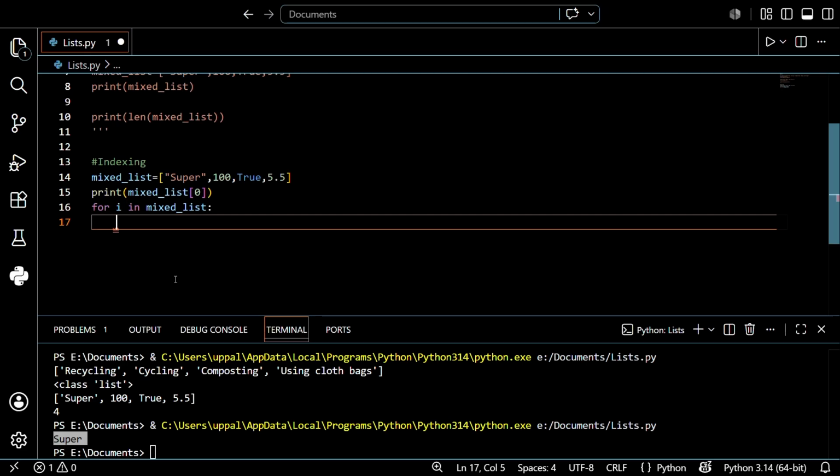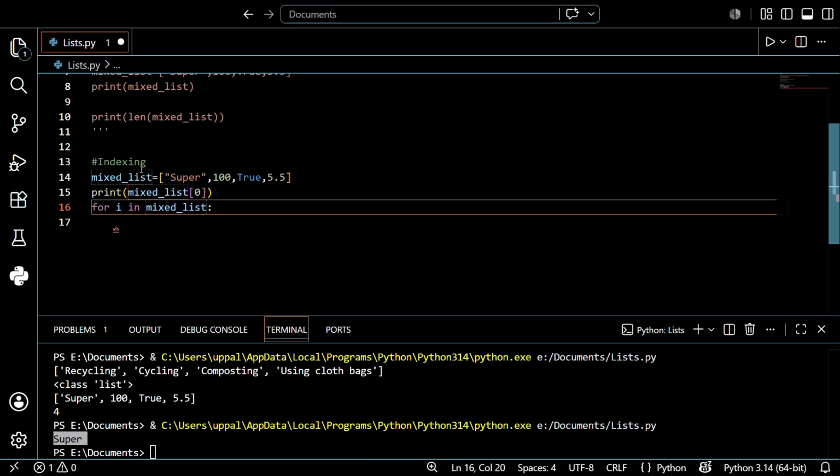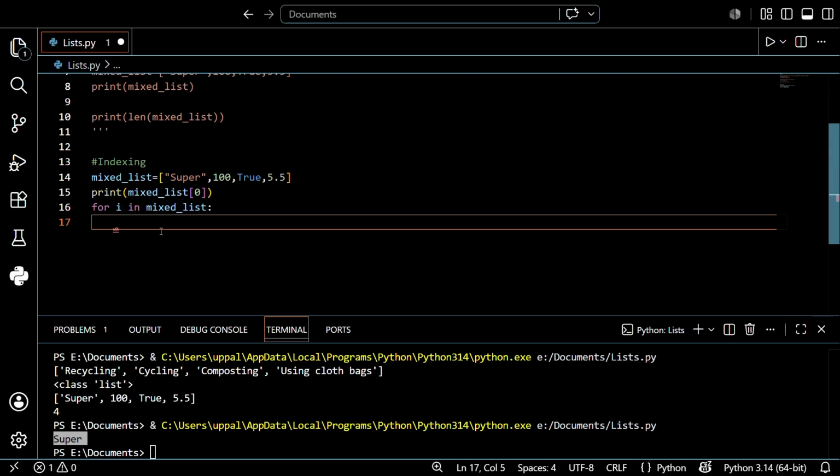I told you in the last class, guys, how we can use the for loop. So this is the process. In the last class we discussed how you can use a for loop with a range, meaning you know for how many times you want to iterate. Here the variable has just four values, so it is done in four iterations only. That is why you use the list directly.